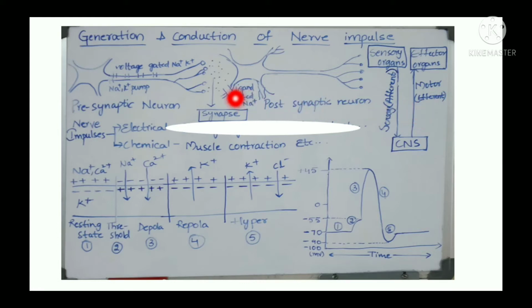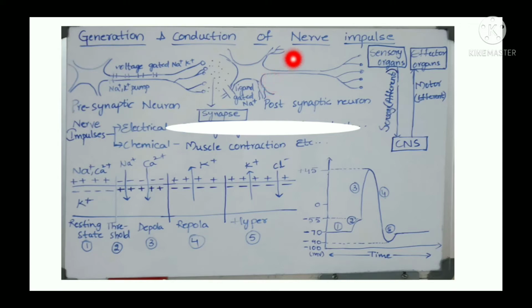So here we can see these are neurons. The space in between these two neurons is called a synapse. The neuron before the synapse is called presynaptic, and the neuron present after the synapse is called postsynaptic. So through these neurons there is a conduction of nerve impulse.